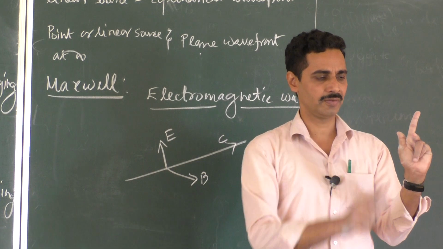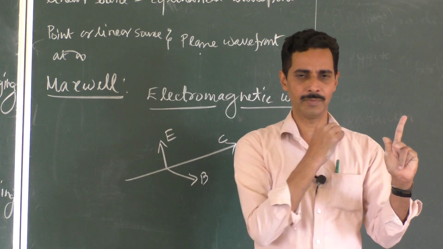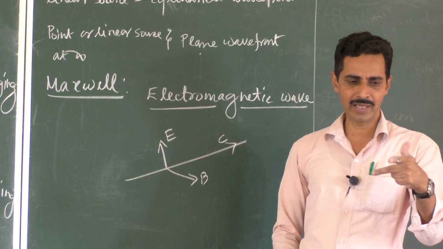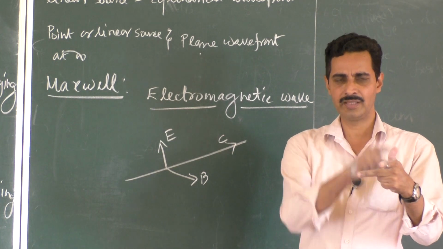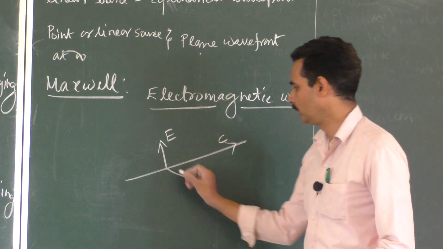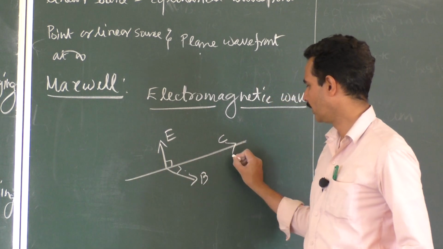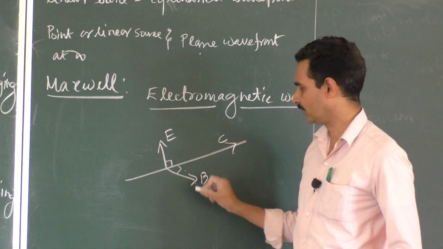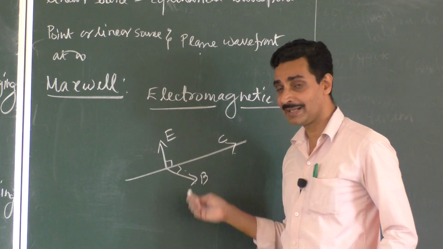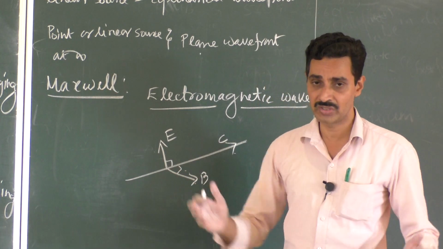Suppose this is the velocity of light, then if the electric field is here, the magnetic field will be like this. Or if you take this as the velocity of light, the electric field here, the magnetic field will be like this. They are mutually perpendicular to each other. So: speed of light, electric field and magnetic field. And moreover, it is not a fixed electric and magnetic field, it keeps on changing.